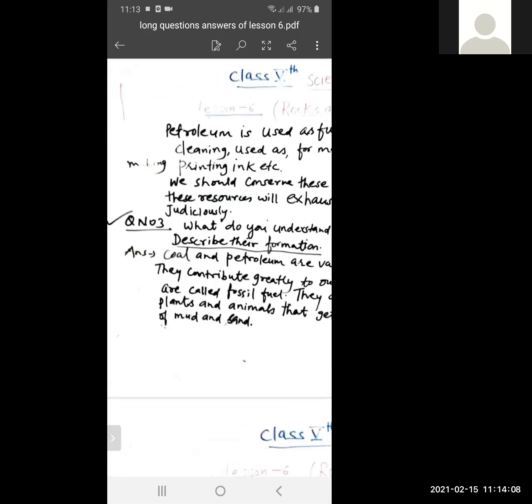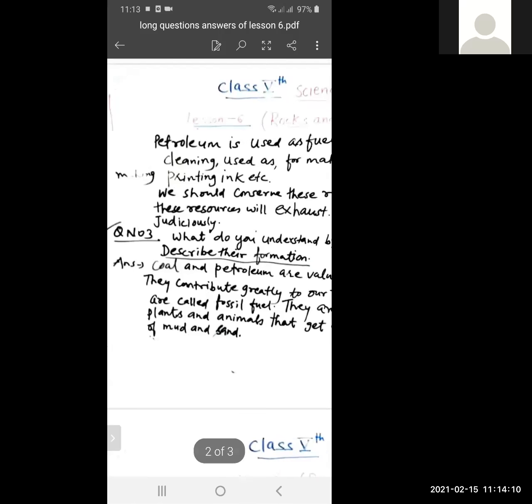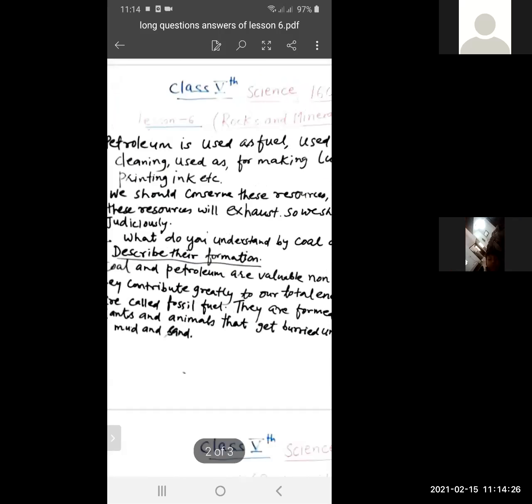Now question number 3. What do you understand by coal and petroleum?